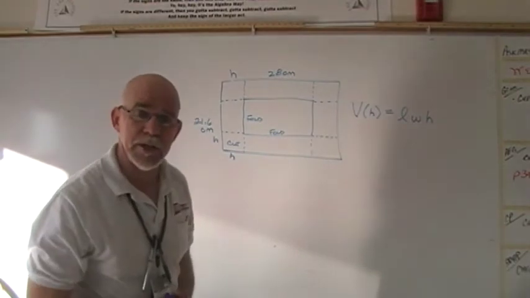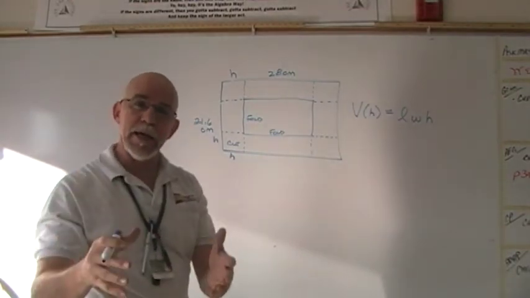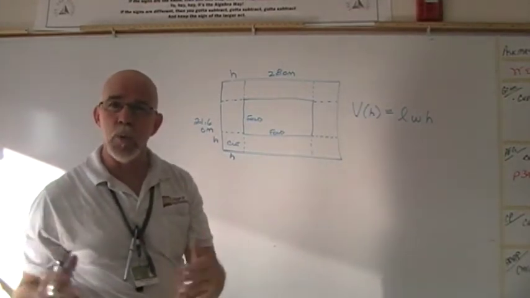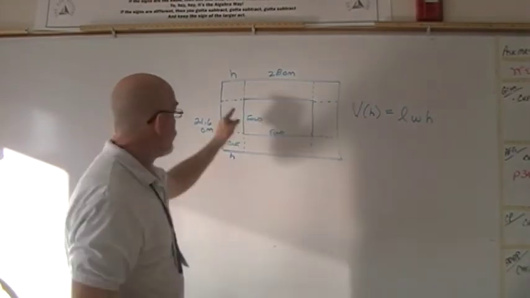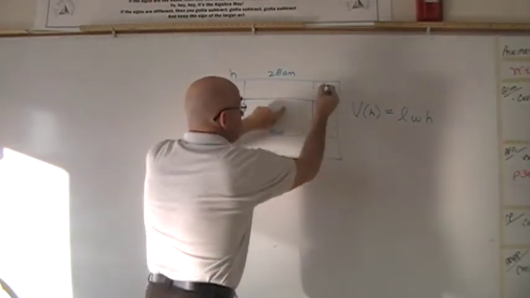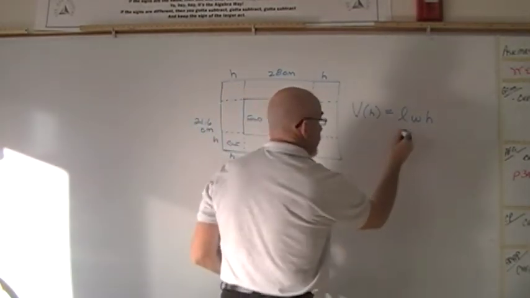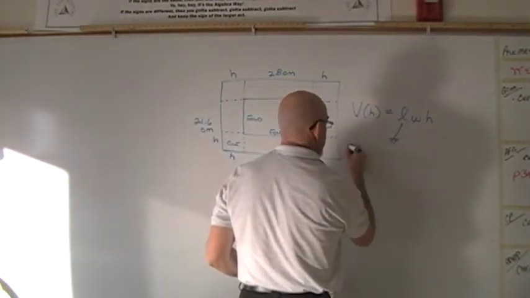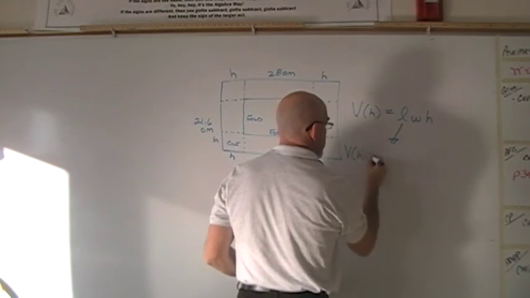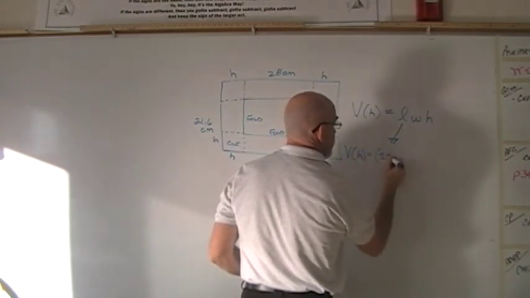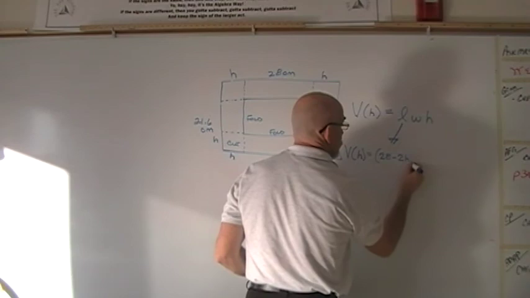How's that length changing? That's right, we're going to take that 28 and we're going to subtract away, or cut away, what? Not just 1h, but 2. So whatever that 28 was we started with, we're going to cut that length down to 28 minus 2 times the height.